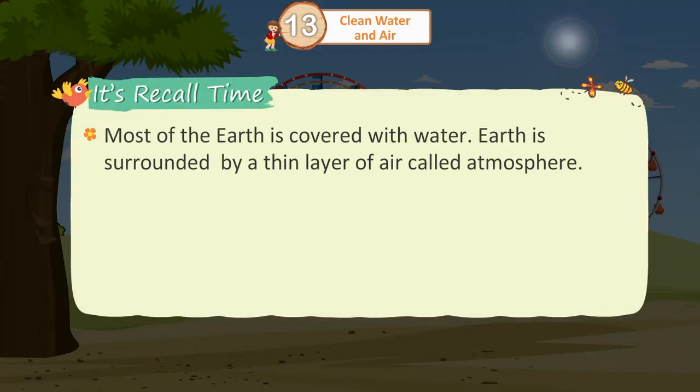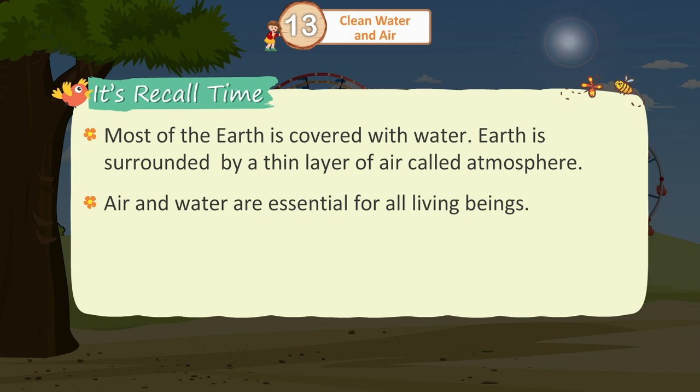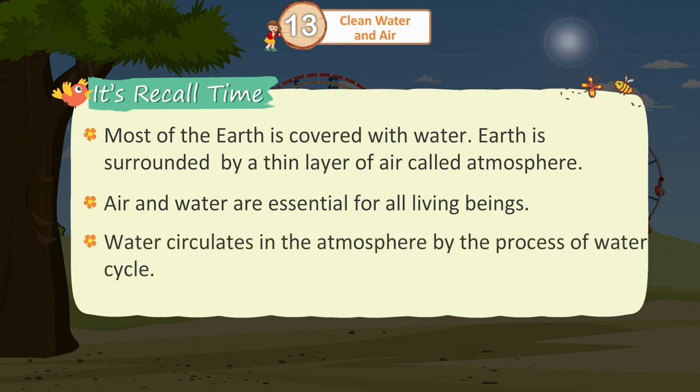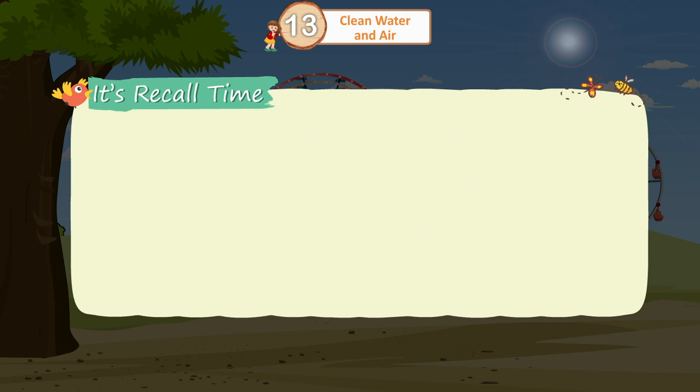It's recall time. Most of the earth is covered with water. Earth is surrounded by a thin layer of air called atmosphere. Air and water are essential for all living beings. Water circulates in the atmosphere by the process of water cycle.